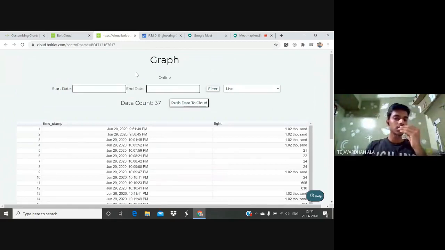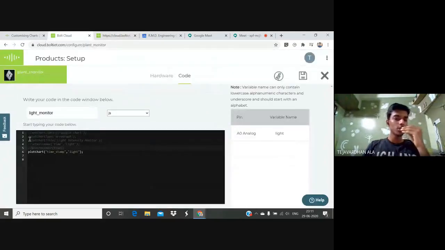Now I show this same table in different forms of graphs. For this we have to set the chart library. I am importing this graph from Google Charts, so I am using Google Charts. I already wrote the code, friends; I just commented it out and am removing the comment to show you. Set chart type: here we have to set the type of graph that we would like to see.